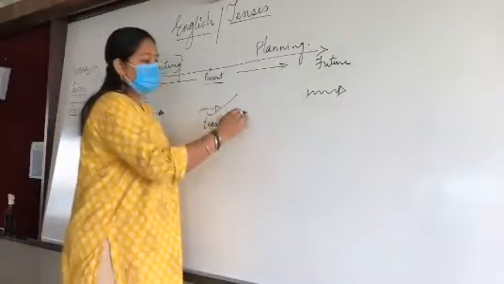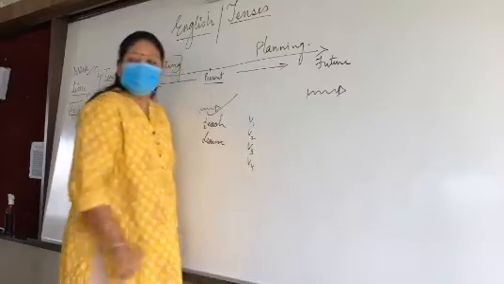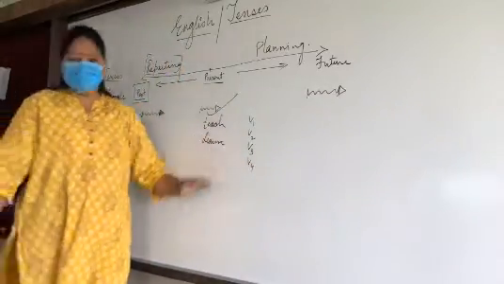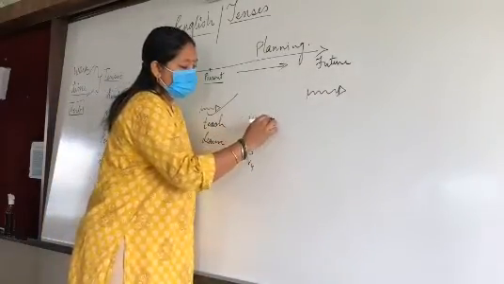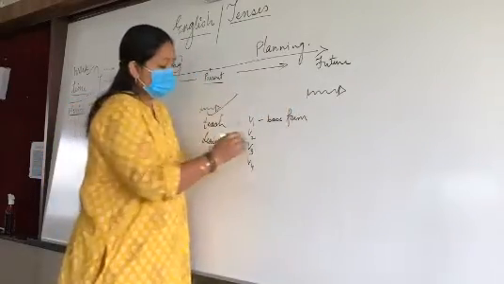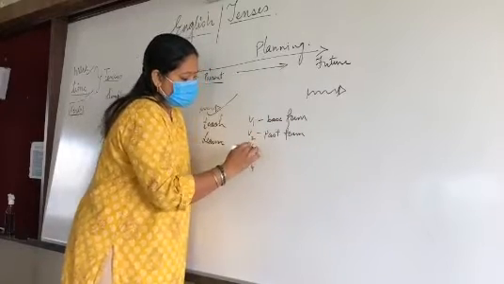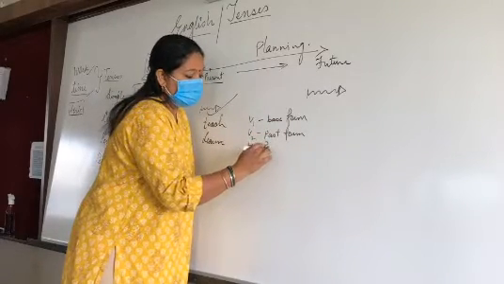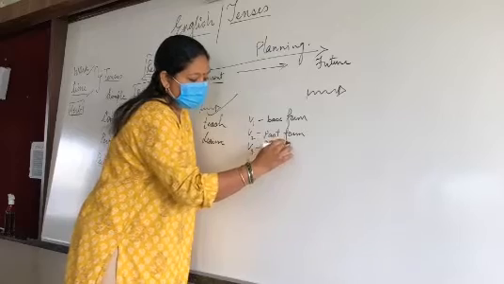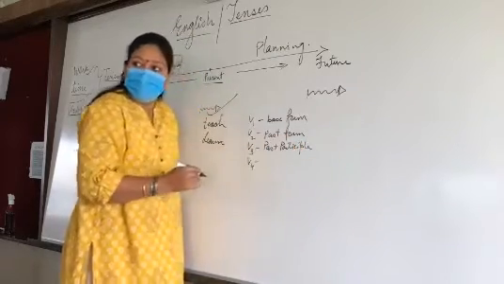There are four types of V, V4, verbs. One is the base form. Second is the past form. Third is the past participle. And fourth is what?